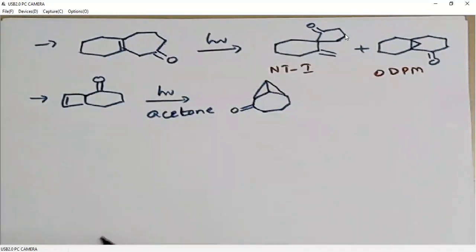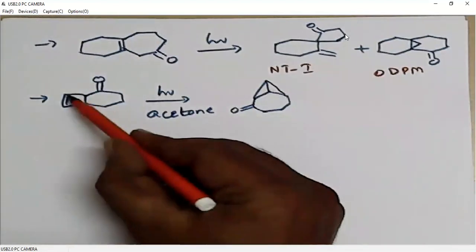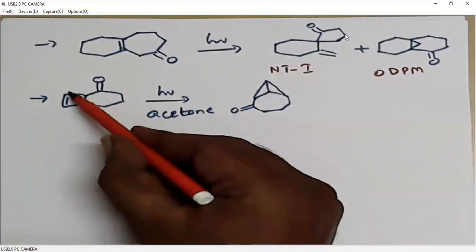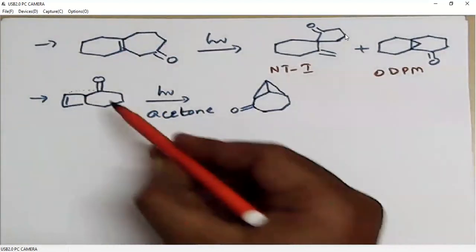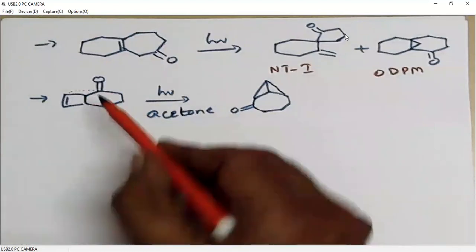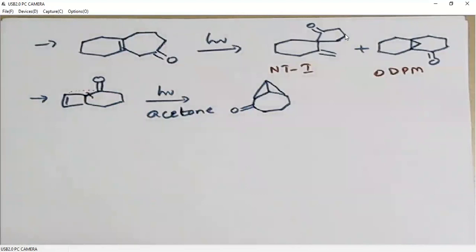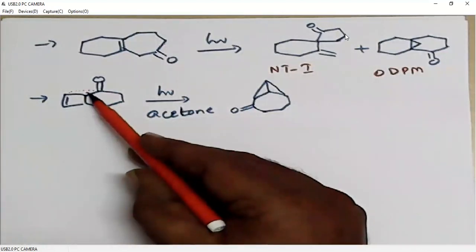In short, there will be a bond formation between these two carbons. We need to regenerate this carbonyl, so we will break the alpha bond.